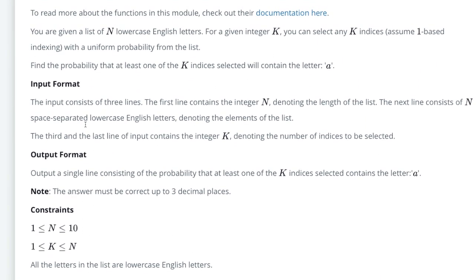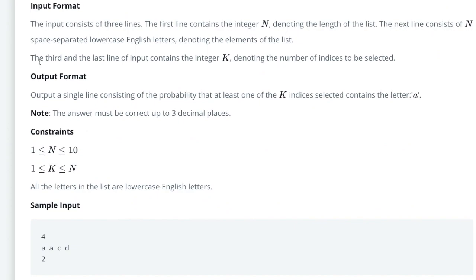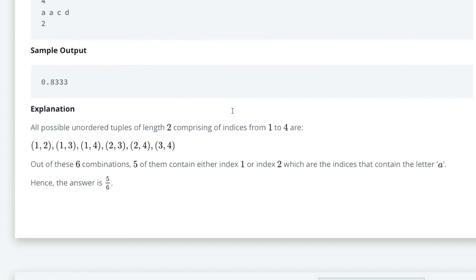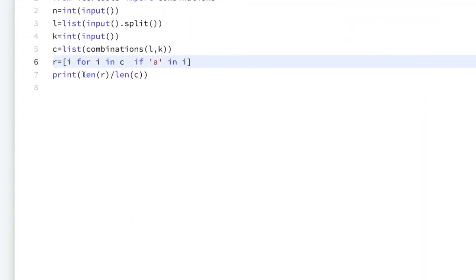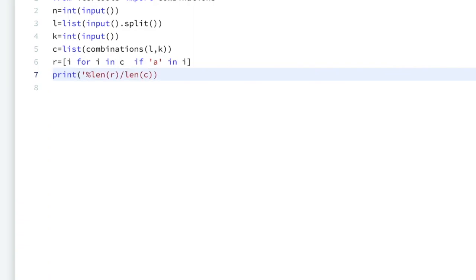But they are saying in a note that the answer must be up to 3 decimal places. For that we will modify this print statement. We will use percent dot 3f.